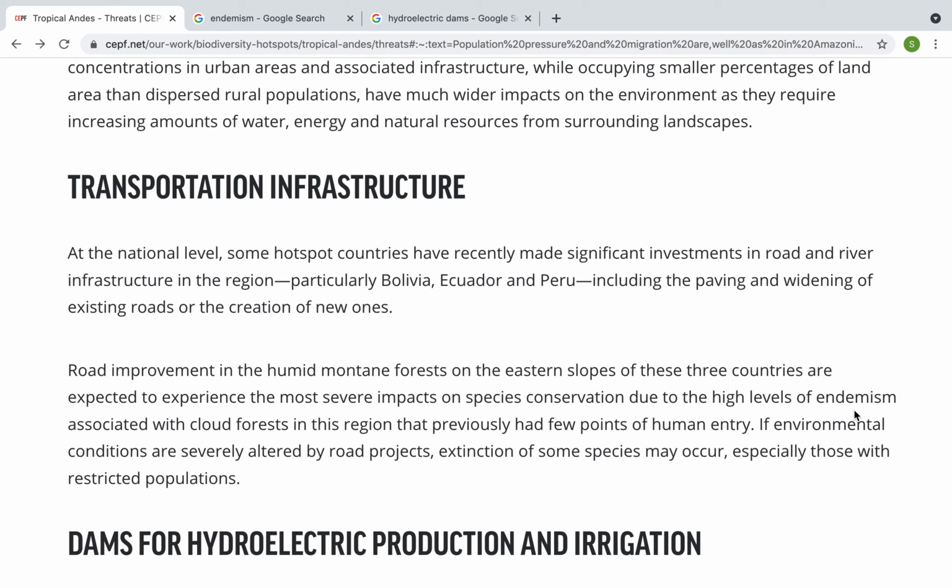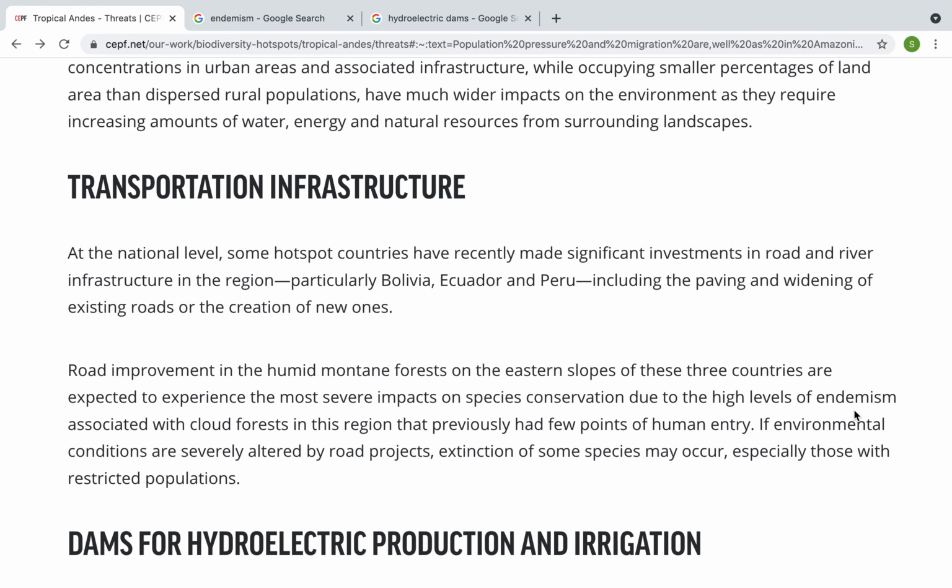At the national level, some hotspot countries have recently made significant investments in road and river infrastructure in the region, particularly Bolivia, Ecuador, and Peru, including the paving and widening of existing roads or the creation of new ones.